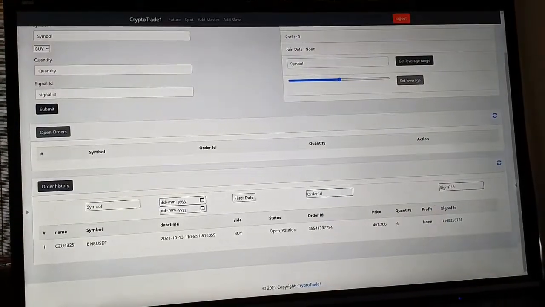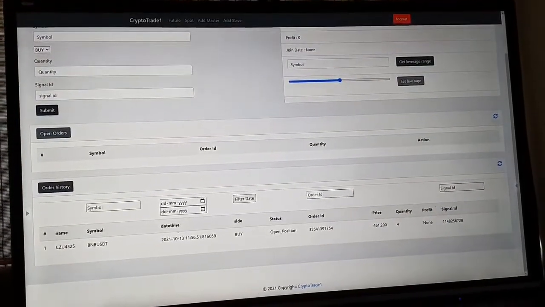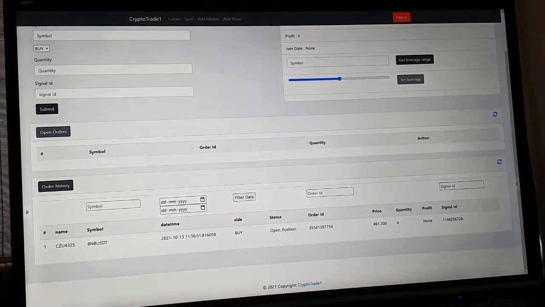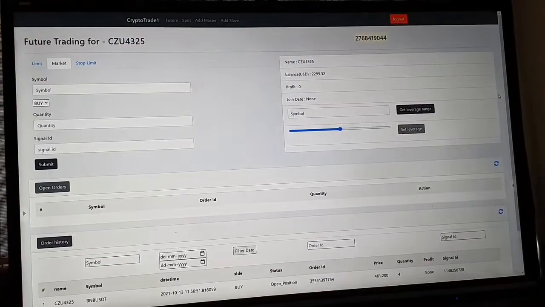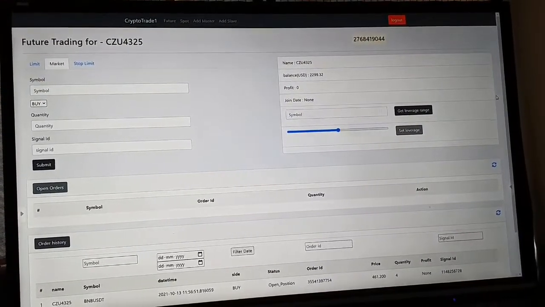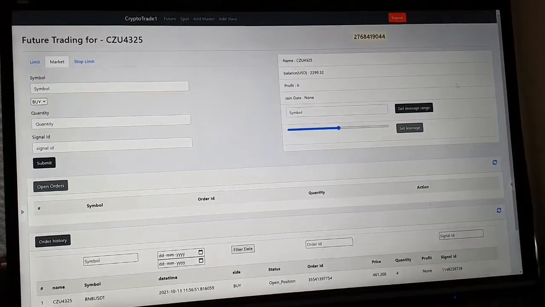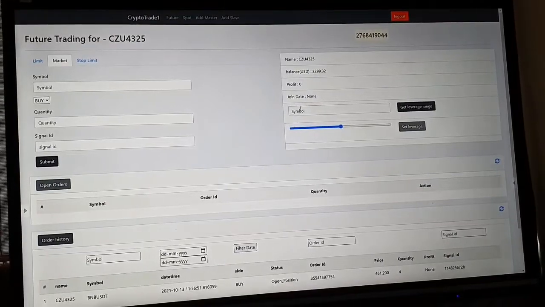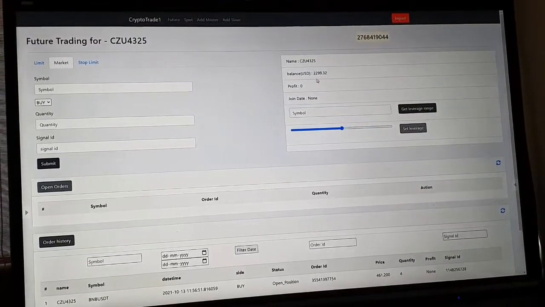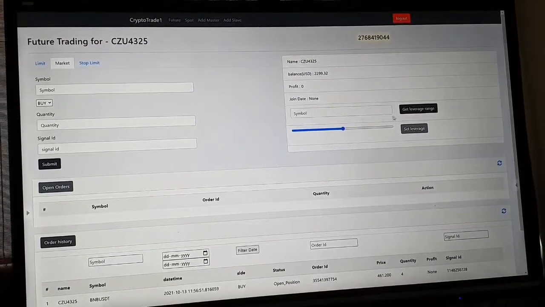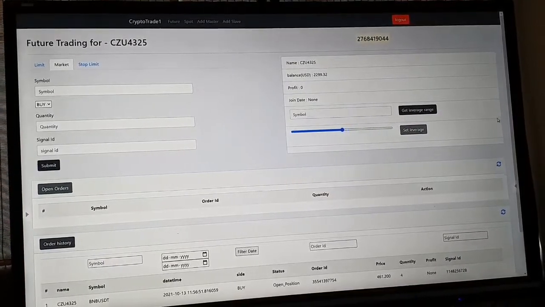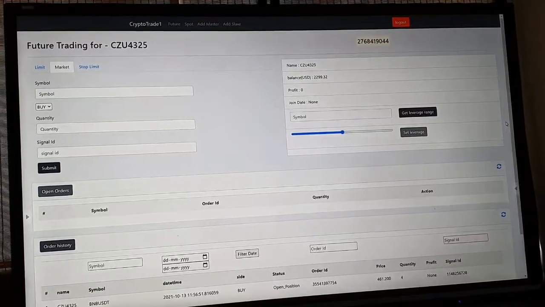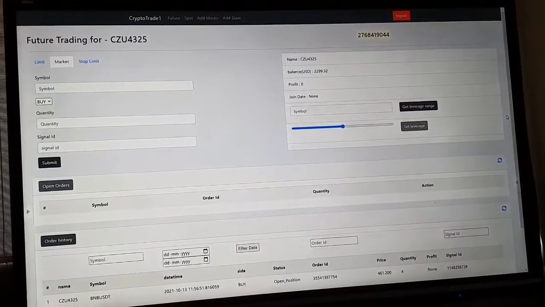Here you can see the current client information and all the details about this client. This is his futures trading, his ID and all the details, where we can check the symbols, date, and his balance about the trade. Here you get the leverage range, and the leverage available on the Binance exchange is 75, but mostly we recommend 10x or 20x.